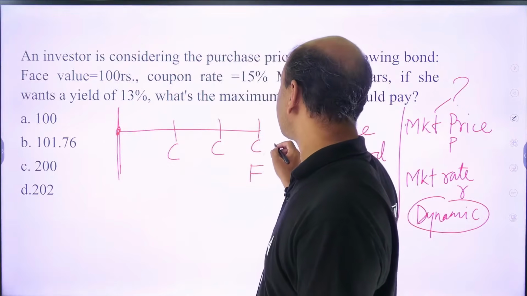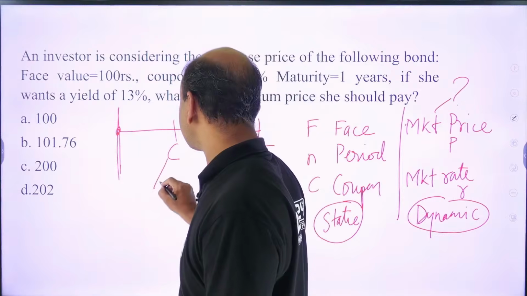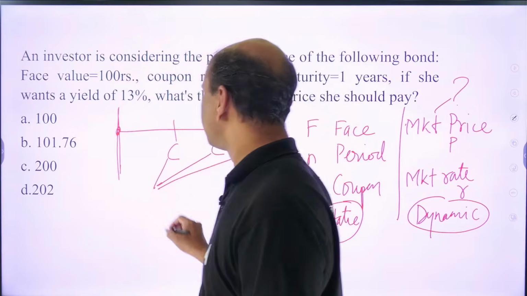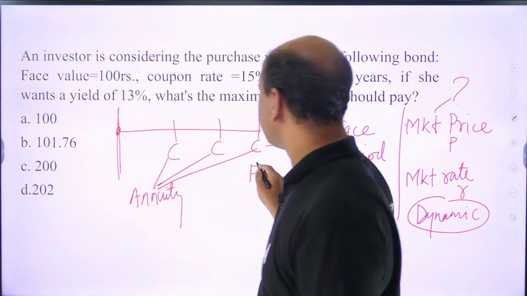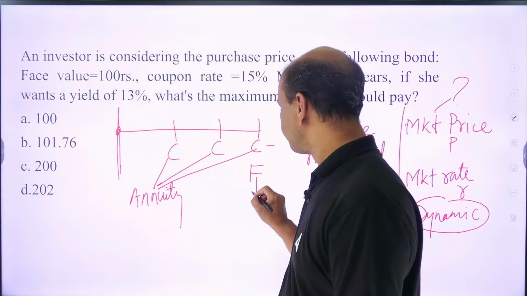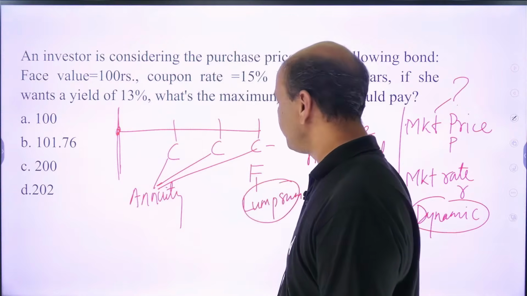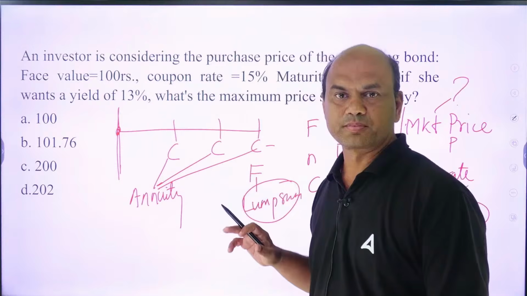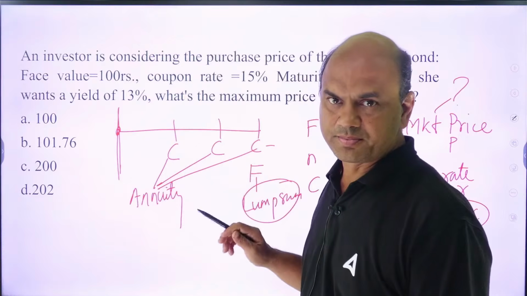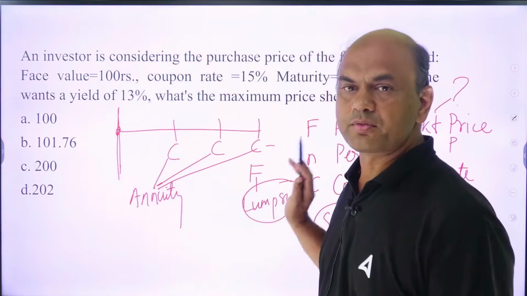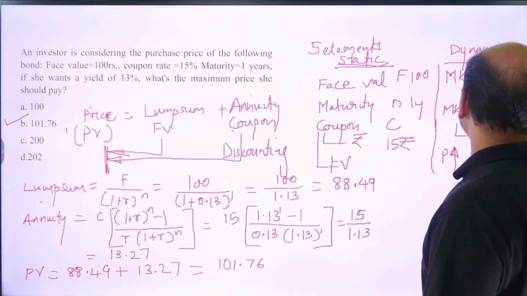So these 3 coupons are called annuity. This C you get as annuity, which means you get it every year. And the face value you get as a lump sum, in the end. Now what are the formulas for them? Coupon you always get in annuity. Face value you always get in lump sum. So now you have to find these 2, and that will give you the present value of the bond. That's why I have written it over here.